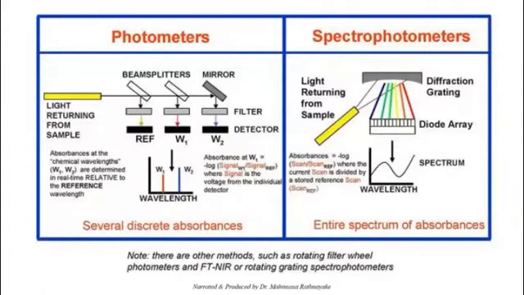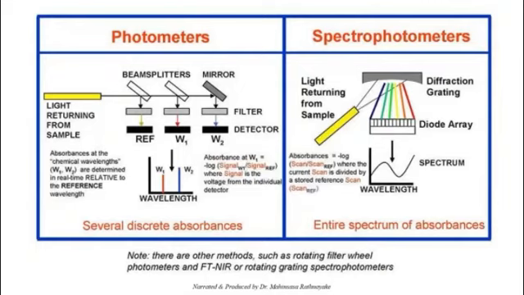Another important type of analytical equipment is photometers, otherwise spectrophotometers. The principle is you use a light beam, and that light beam is applied on the sample, and there is a reflection. The returning light, you can filter it, and it is deviated by some optical system like mirrors, and the filtered light can be detected.